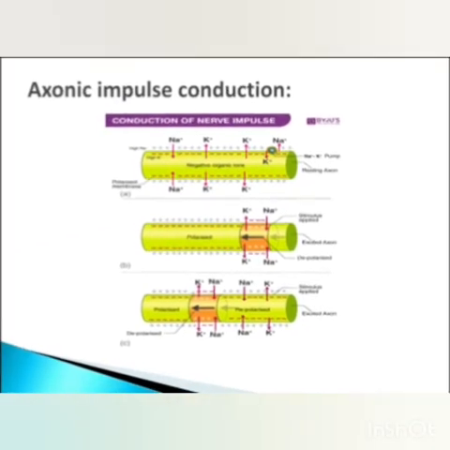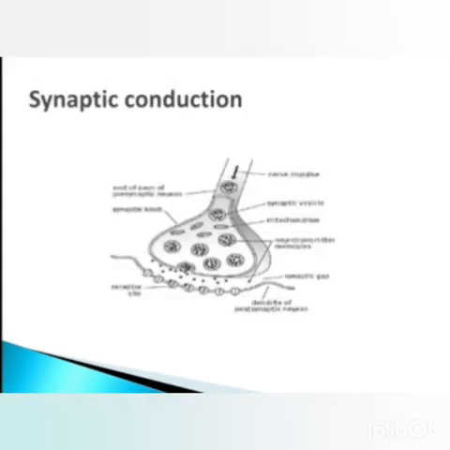Now the synaptic conduction is also there, that is, wherever there is an association between two neurons, that part is known as synapse. And how the nerve impulse is conducted through this part of the synapse, that we will see.